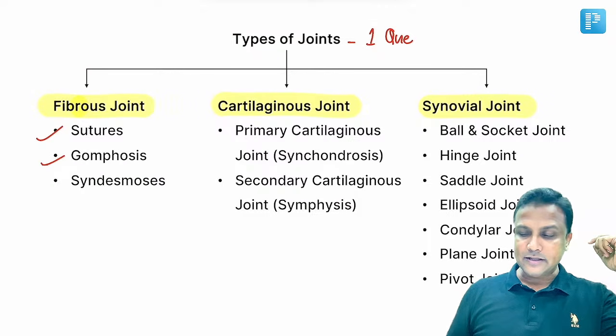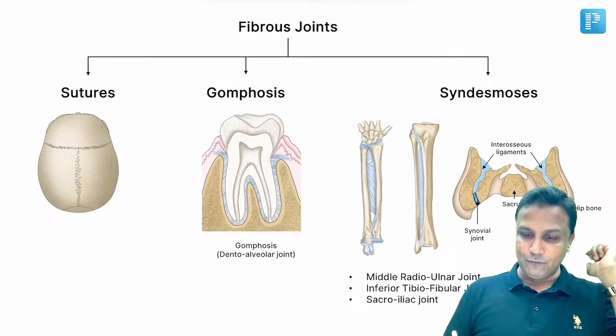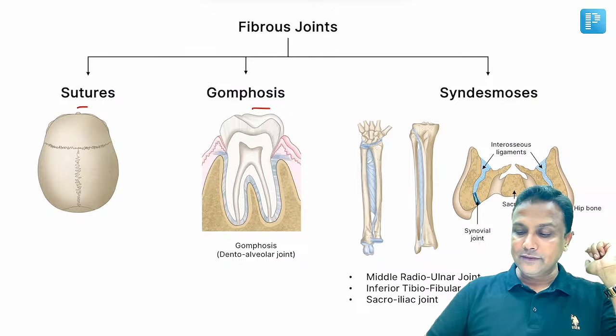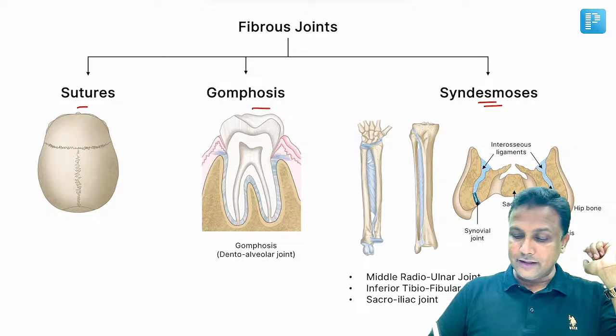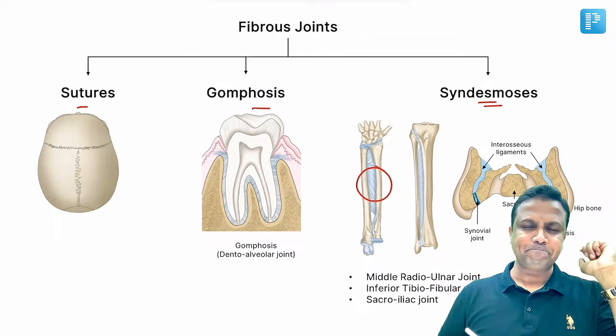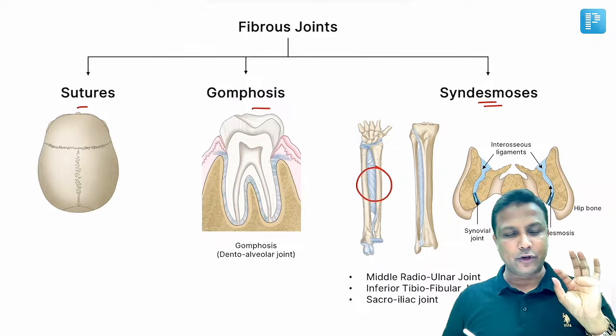Number two, the joint present between the tooth and the jaw, that is gomphosis. And the third one is syndesmosis. Syndesmosis is a joint between the two bones with the help of the interosseous membrane. Remember only two examples for your FMG exam.